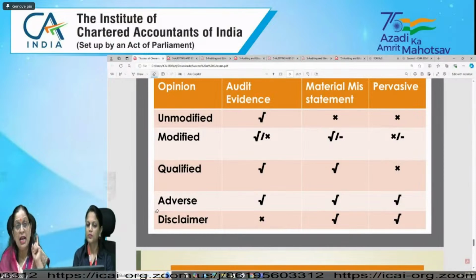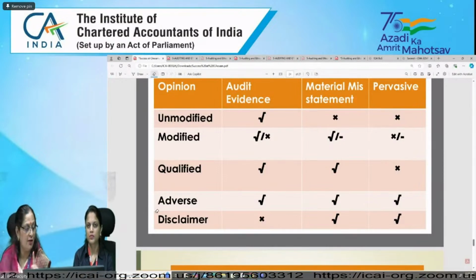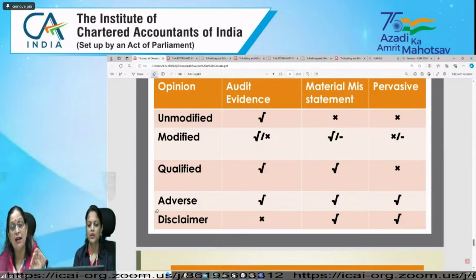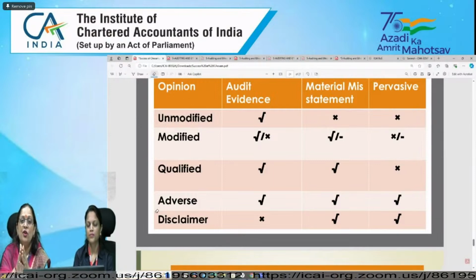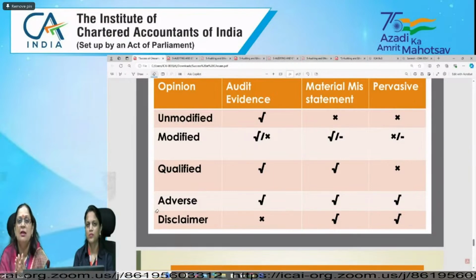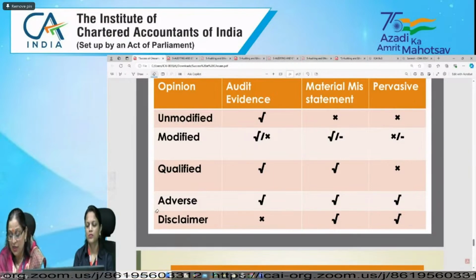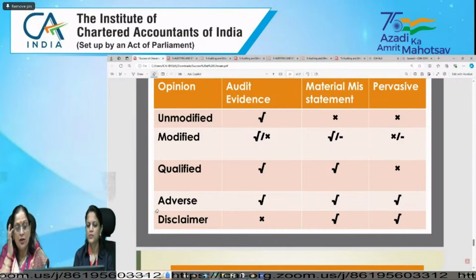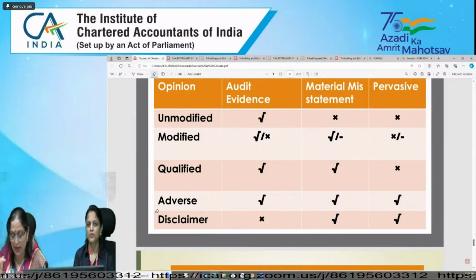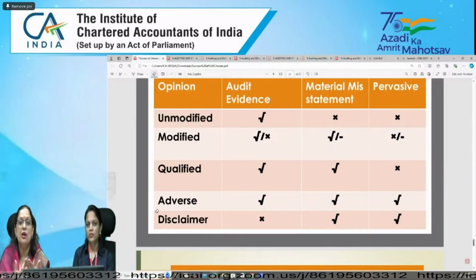And one additional assertion for balance sheet items is rights and obligations. If you are showing land in the balance sheet, then you should have its legal title deed. Okay, if you are talking about some property, plant and equipment, then also you should have a proper bill.